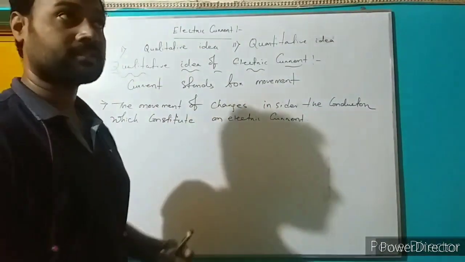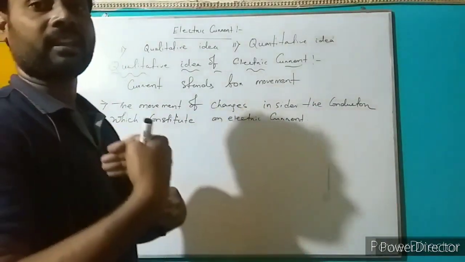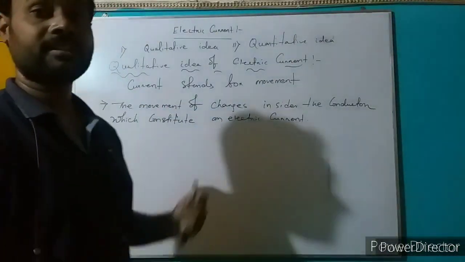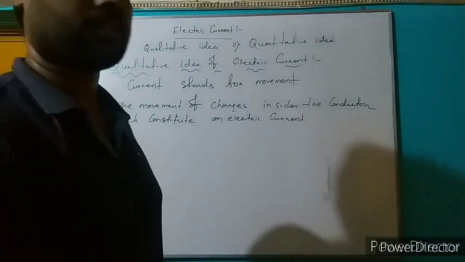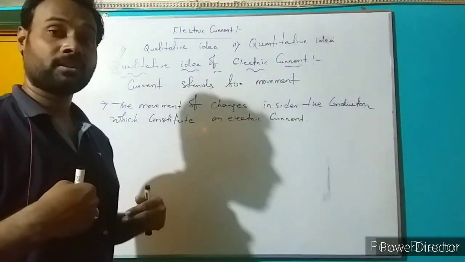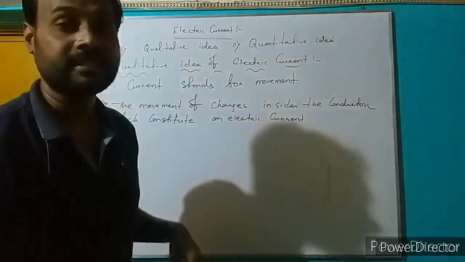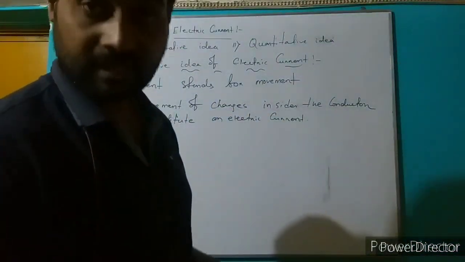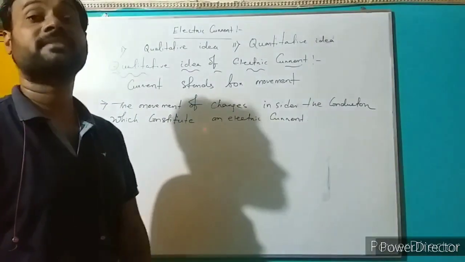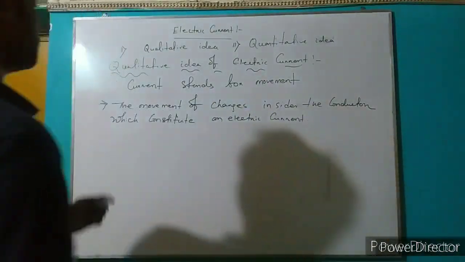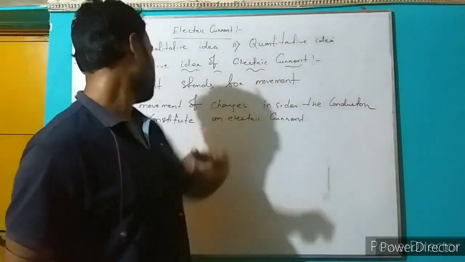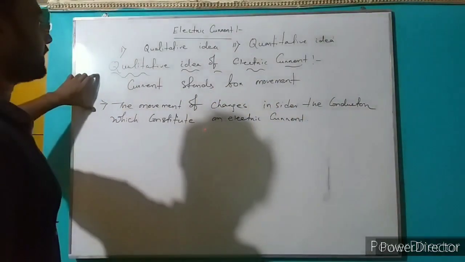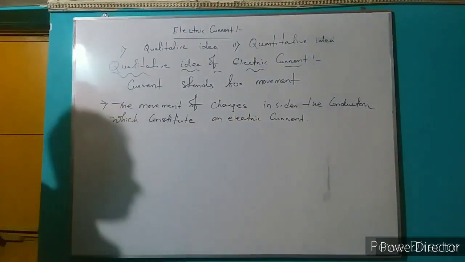Similarly, a semiconductor means a substance which passes electricity partially. And those substances which do not carry electricity, meaning no charges flow inside them, behave as insulators. Here, the movement of charges inside the conductor constitutes an electric current. So this is the qualitative idea of electric current.